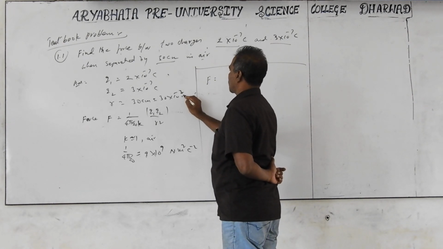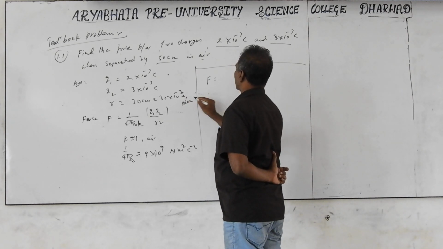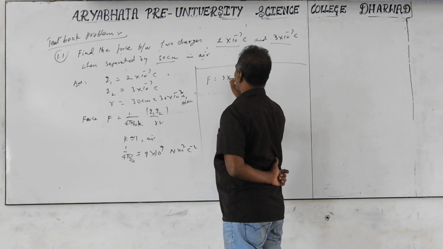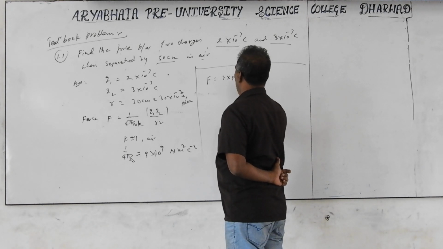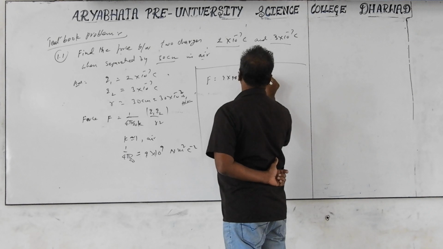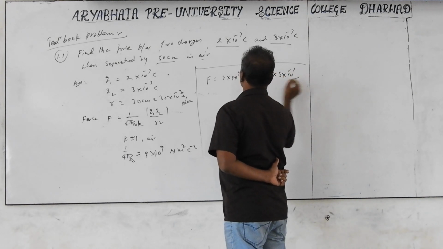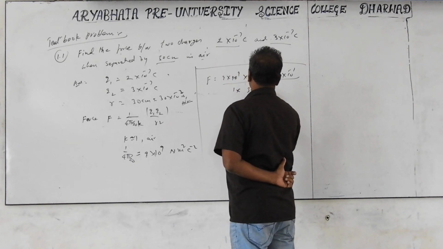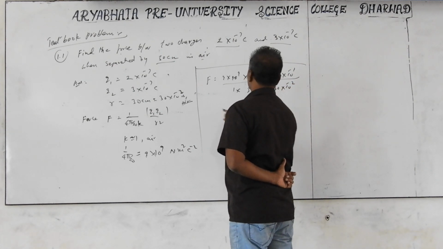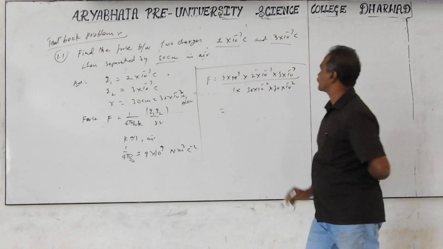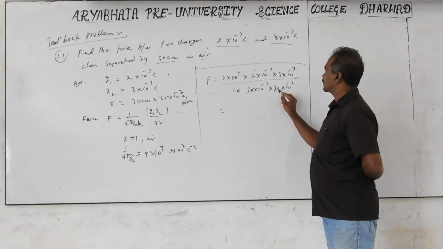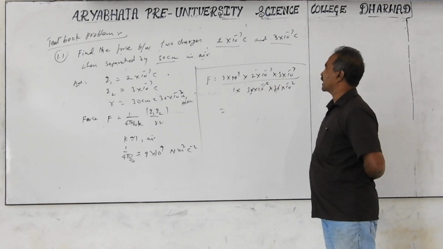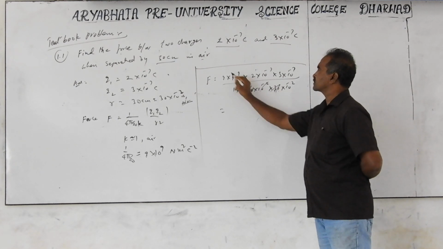F is equal to 9 into 10 to the power of 9 into Q1, 2 into 10 to the power of minus 7, into 3 into 10 to the power of minus 7, by K is 1 into distance square. Distance is 30 centimeters, 30 into 10 to the power of minus 2 into 30 into 10 to the power of minus 2. 30 into 30 is 900, so you get 9 and 100, and 3 times 3 is 9, I can cancel.